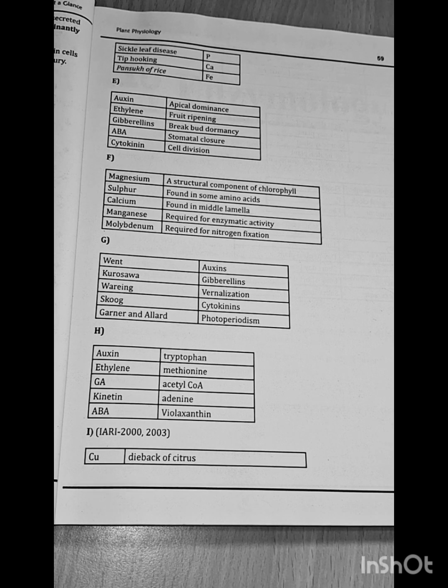Then this match the following was asked in IRI 2000 to 2003. Copper is responsible for dieback of citrus. Calcium, blossom end rot of tomato. Molybdenum, whiptail of cauliflower. Manganese, grey speck of oats, and boron is browning of cauliflower.